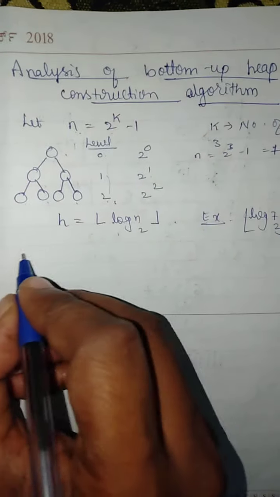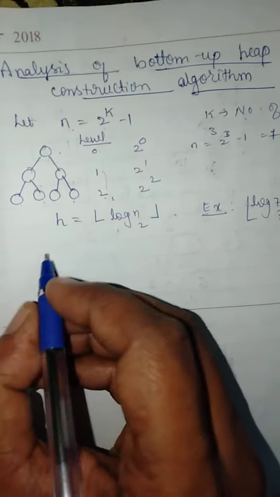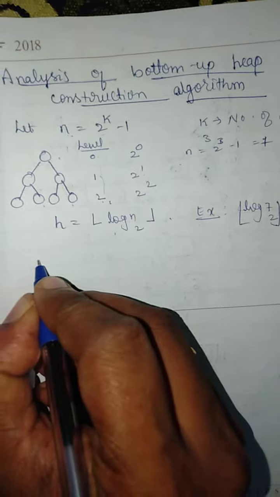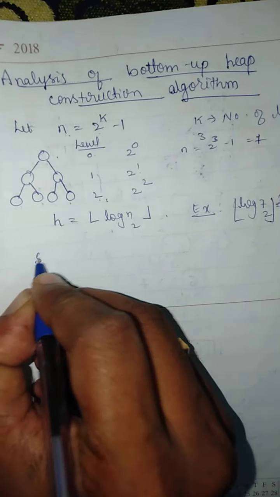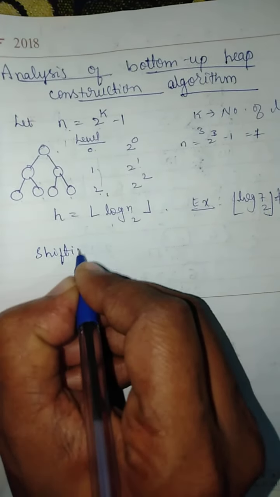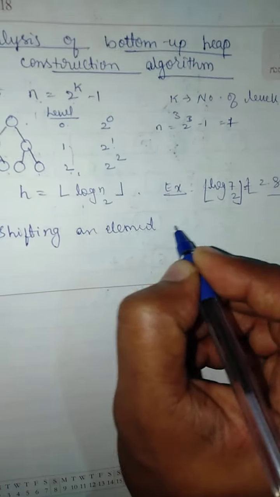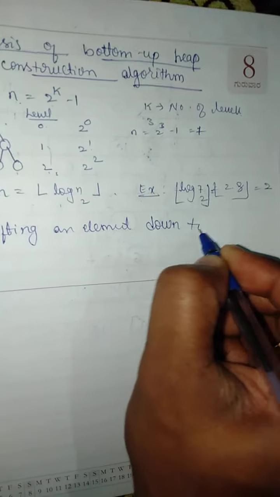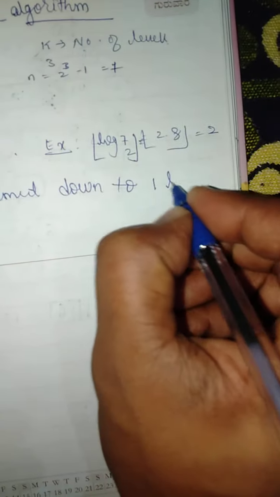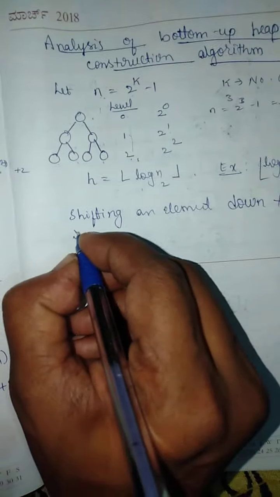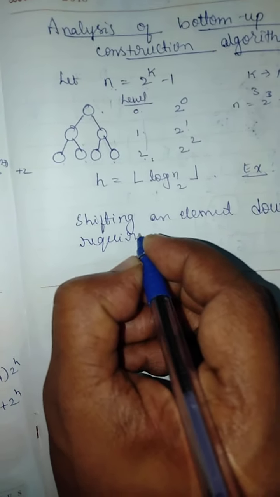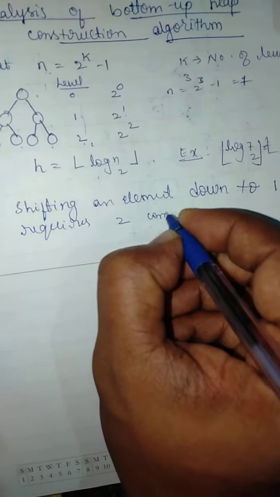So what we saw till now is that shifting an element down one level requires two comparisons.